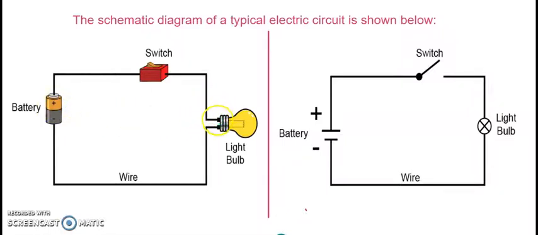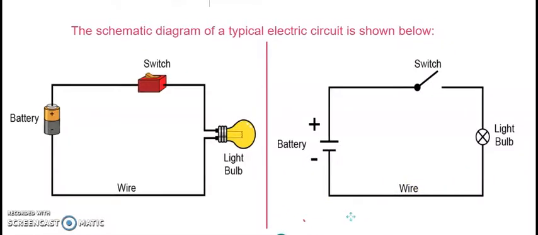So to make it simpler and easier to understand, we have changed the battery to its symbol, the switch into its own symbol, the bulb like this, and the wire as a normal line. Okay, so this is the electric circuit, which shows the schematic diagram of what a circuit consists of, what all are connected together, and the diagram explains what is connected to which part of the circuit.